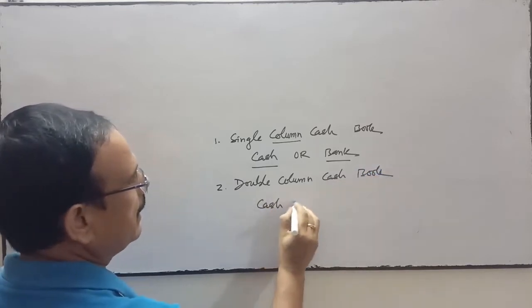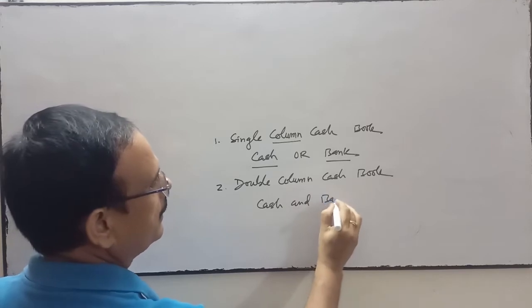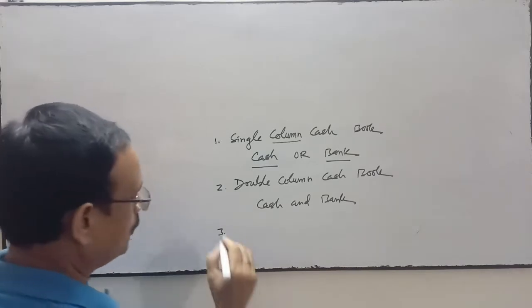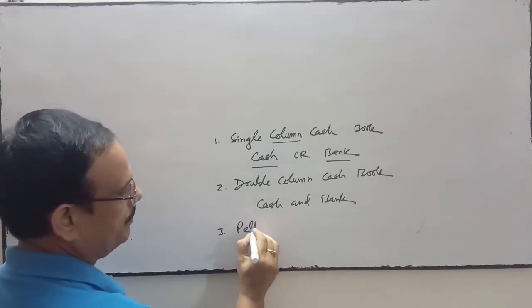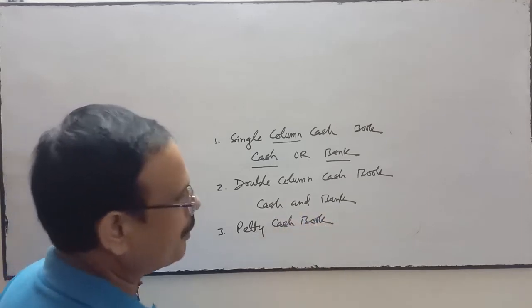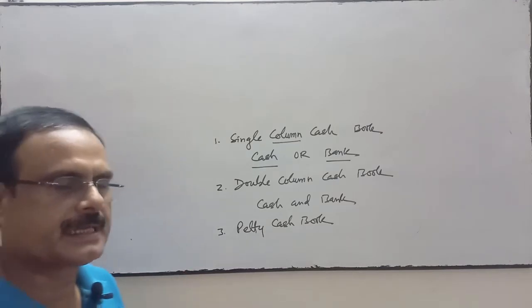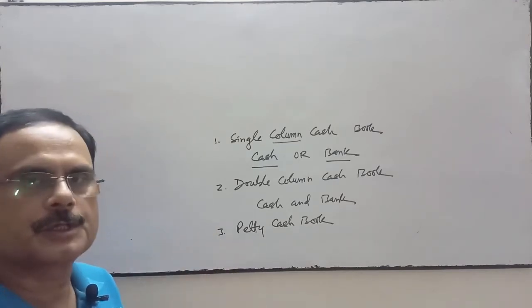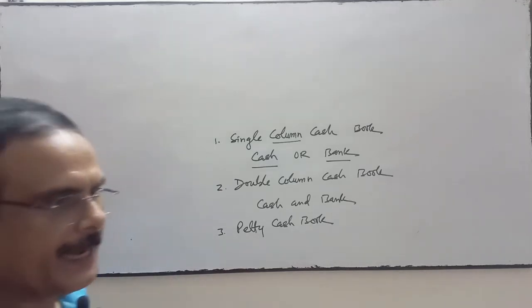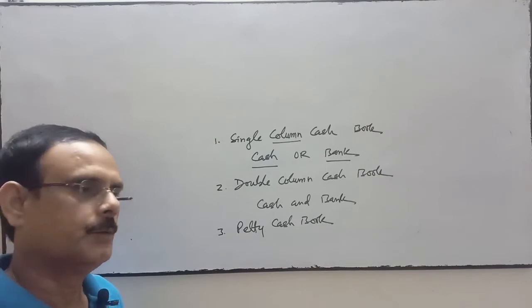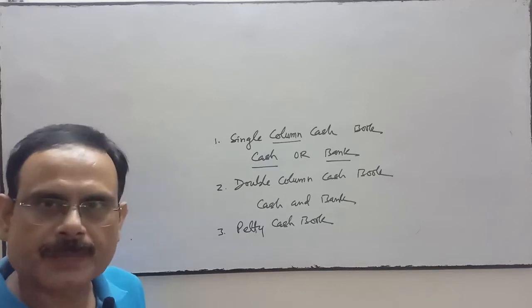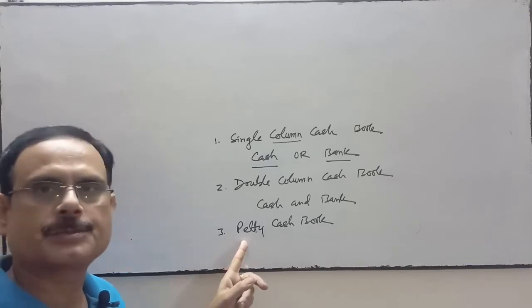Here, cash and bank both, it's a double column cash book. Okay, third one is your petty cash book. In the petty cash book we record the cash expenses of small amounts, when we make payments of a small amount like freight, cartage, wages to the daily worker, stationery, refreshment. Then we write in the petty cash book.